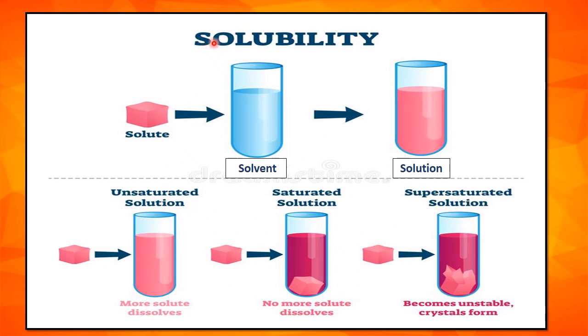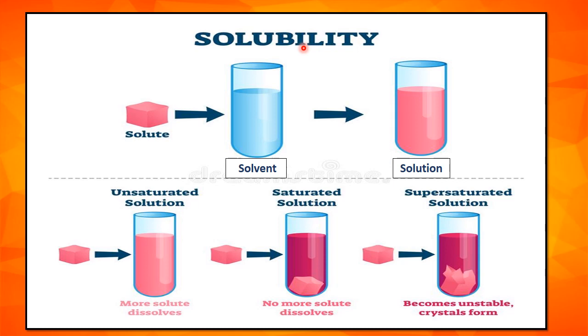Solubility. Solubility is the ability of solid, liquid or gaseous substances to dissolve in a solvent to form a solution. Depending upon the solubility, solutions are unsaturated, saturated and supersaturated solution. Unsaturated solution is capable of dissolving the solute. It means more and more solute can dissolve in the solution.